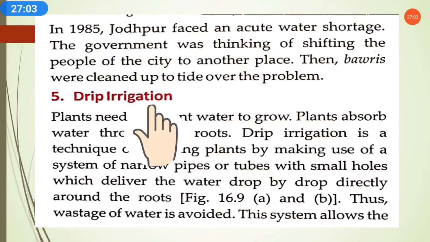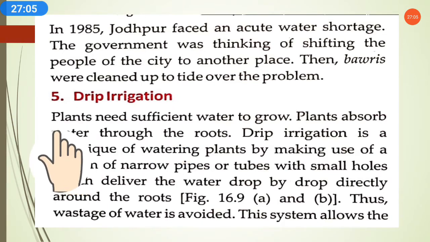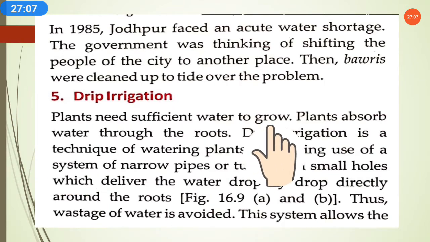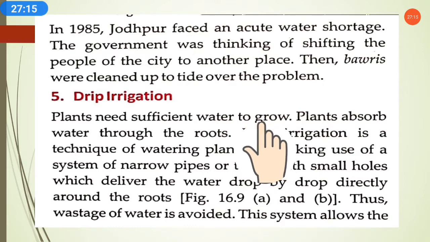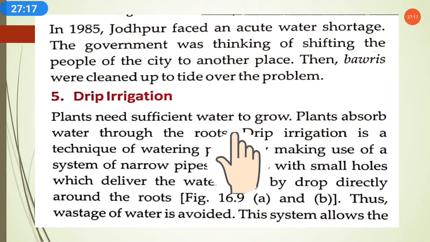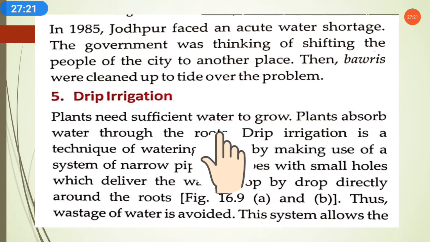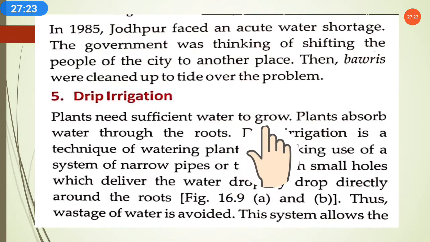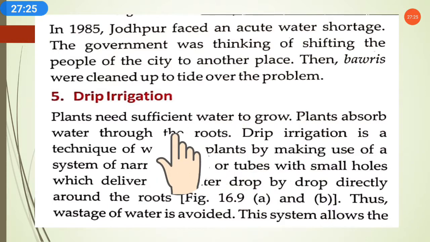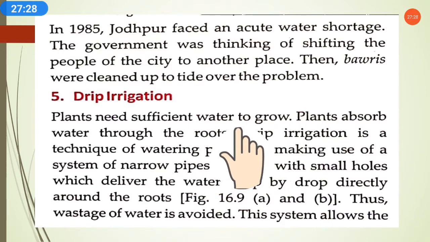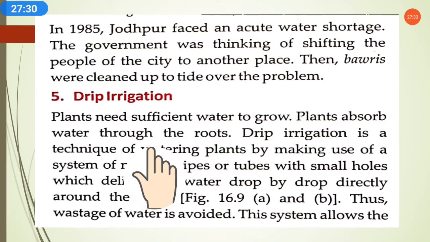The next is drip irrigation. Now what is drip irrigation? Plants need sufficient water to grow. As we need water for our many needs, plants also require sufficient water to grow, like we need sufficient food to grow. If plants do not get sufficient water, they will not grow properly or get good health. So plants absorb water through the roots.